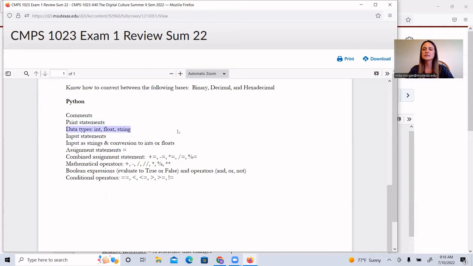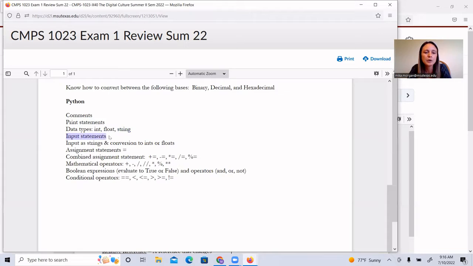We mentioned yesterday how different information is stored as different data types. And what you can do with the data is going to depend on what kind of information it is, what its data type is as it's stored. An int is a whole number; it is short for integer. A float is a number with a decimal part. And a string can be a single letter, a word, a sentence. A string can be anything as long as we use quotation marks around it.